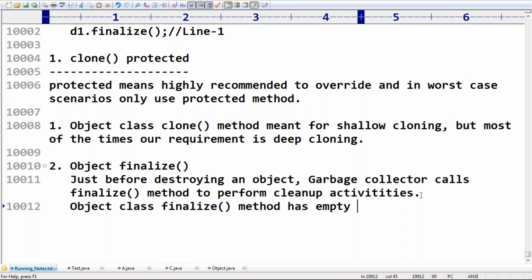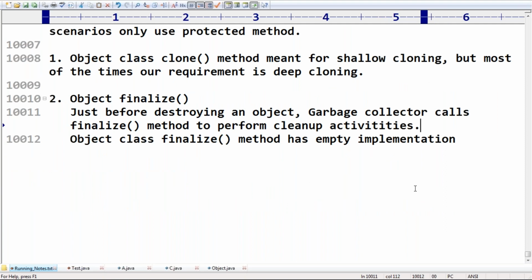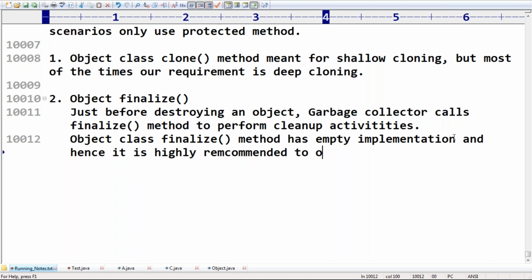Hence it is highly recommended to override it to define our own cleanup activities.